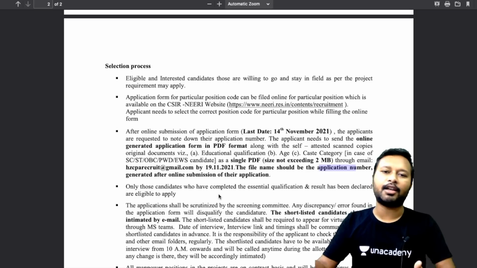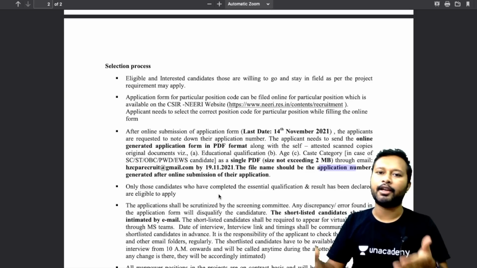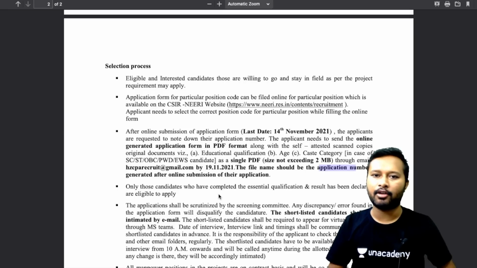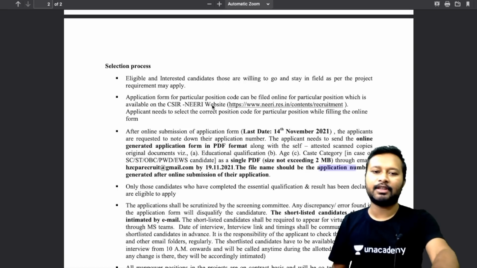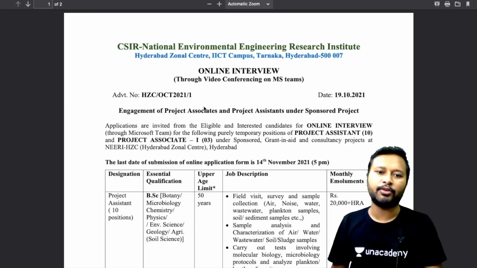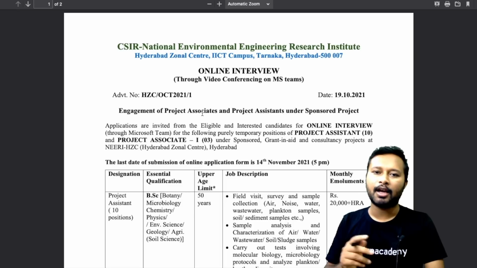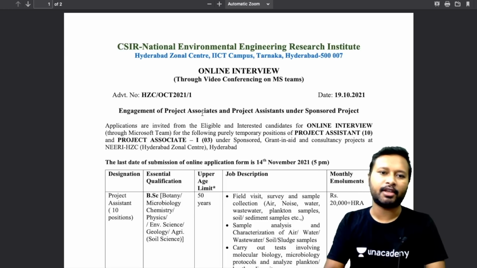Then the other processes, like shortlisting and interview and other things, will be done later on. All right, so I hope things are quite clear to you. I hope you understood how to apply for it. If you guys are interested, go for it. I have just informed you about the position which was there in this particular institute.